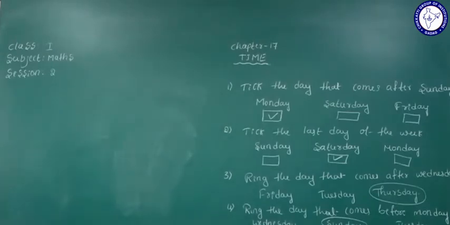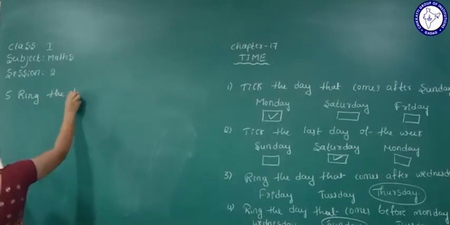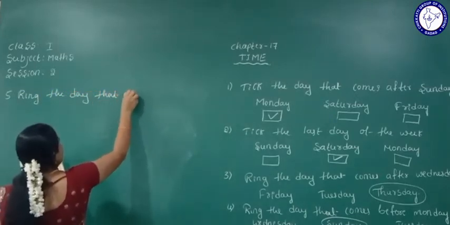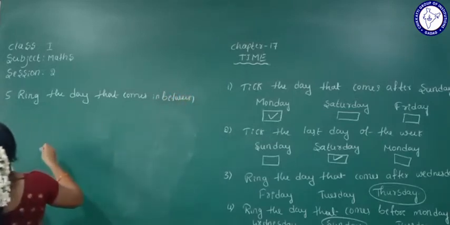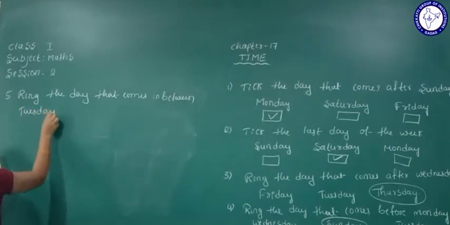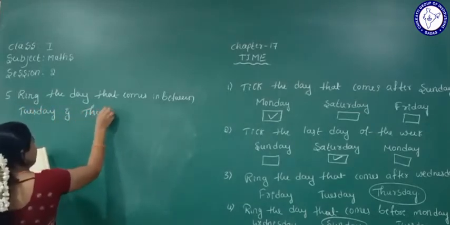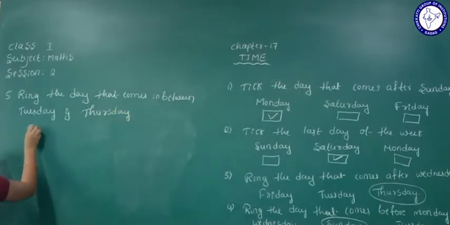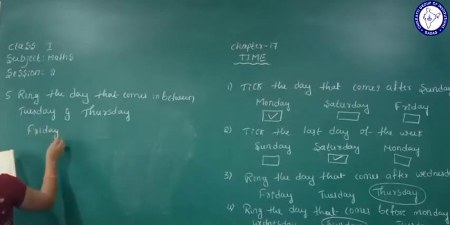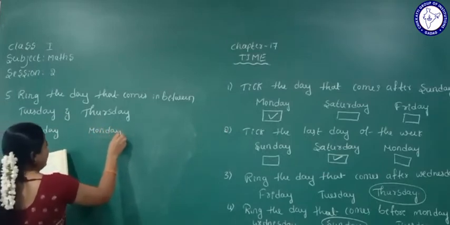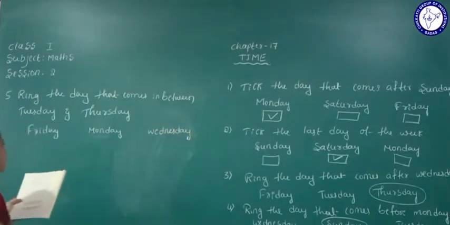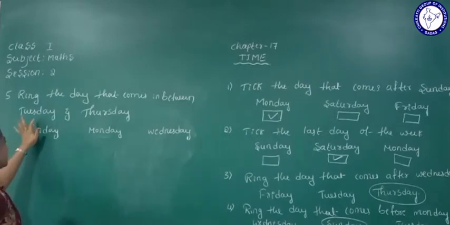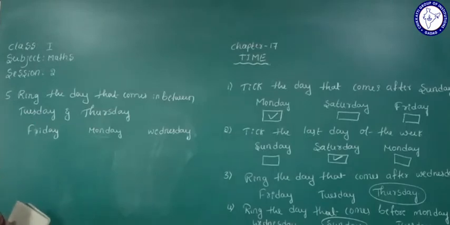The options are Friday, Monday, Wednesday. So in between Tuesday and Thursday, which day comes?